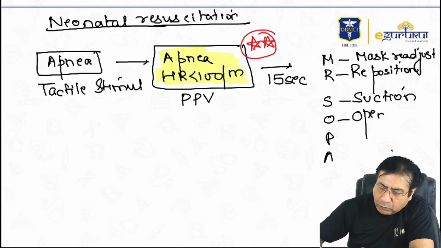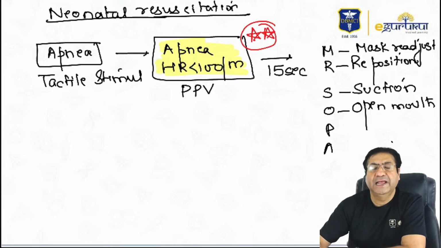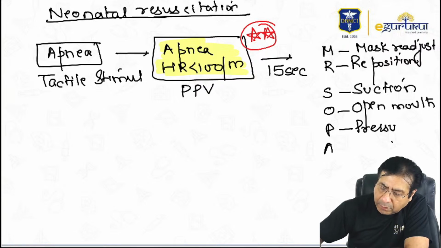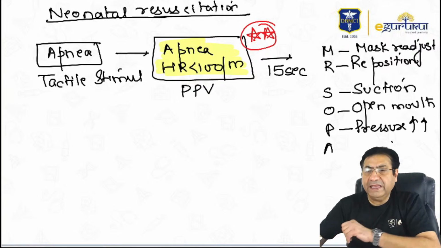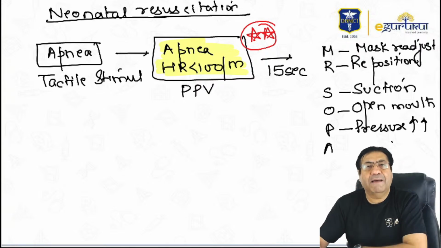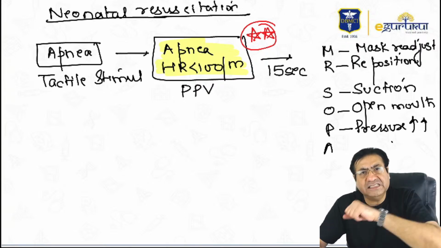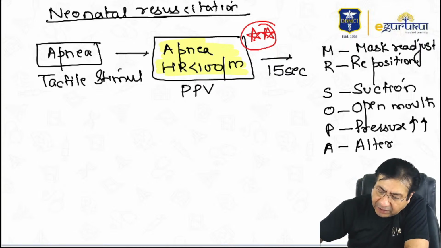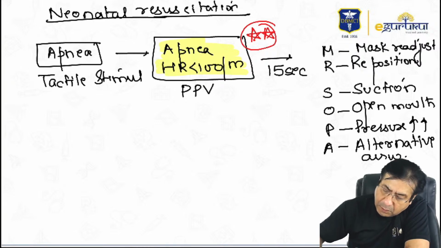You open the mouth of the child further, because sometimes the mouth of the child is not adequately opened, or you increase the pressure with which you are doing AMBU bag ventilation. So increase the pressure of ventilation. And last A is alternative airways. So for example, here you will like to intubate the child.